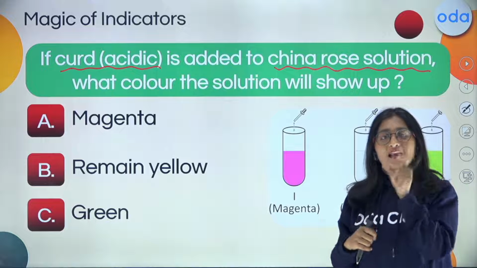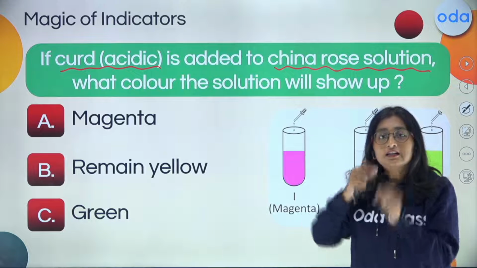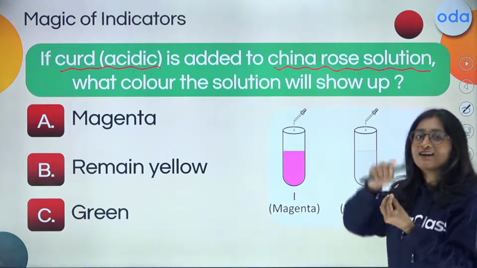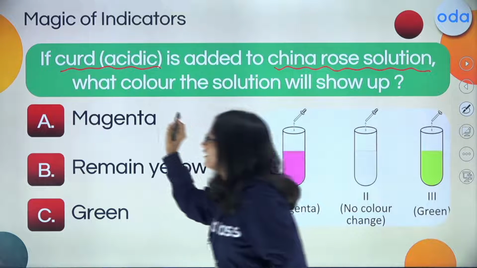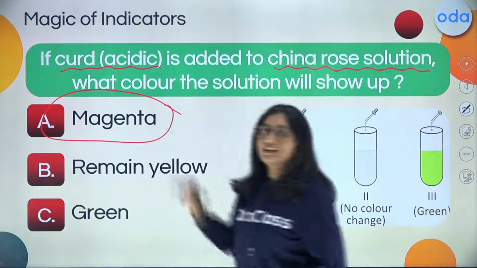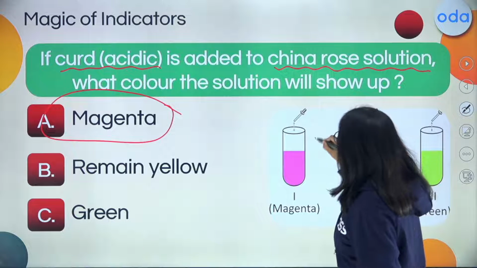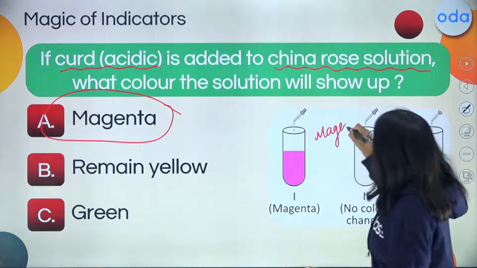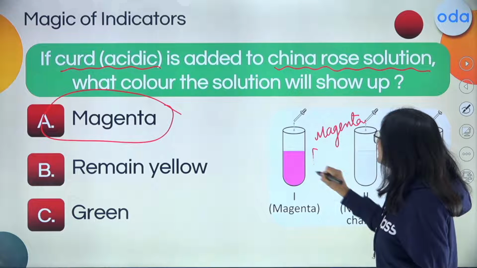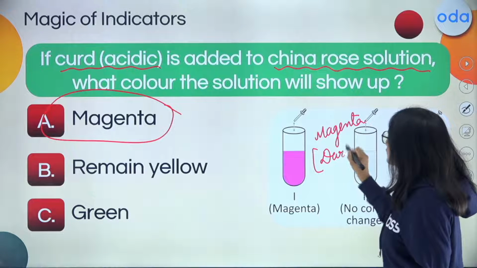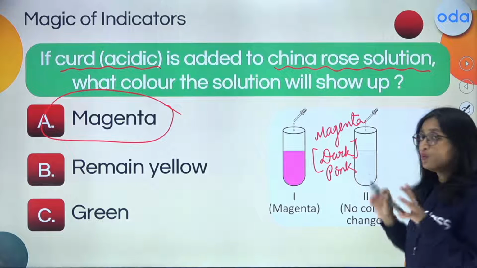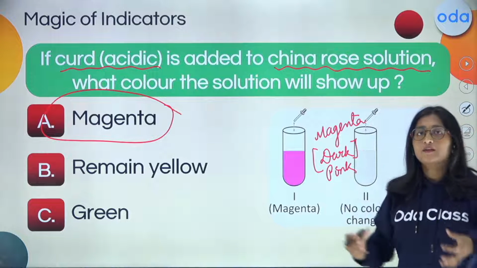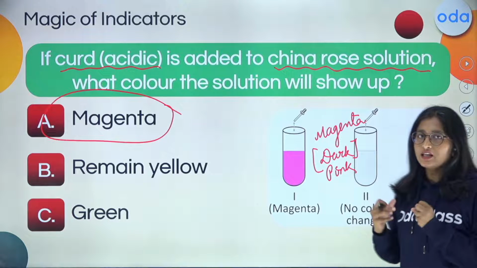In this case, the China rose solution is going to turn from the light pink color into magenta color. Got it? That means it is a bit dark pink. It is going to be dark pink to reddish in color. So you have to get a clarification on this, how it shows the changes.